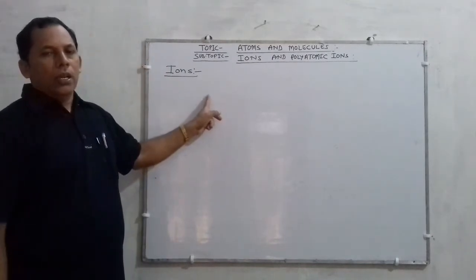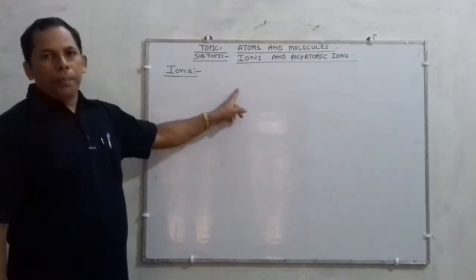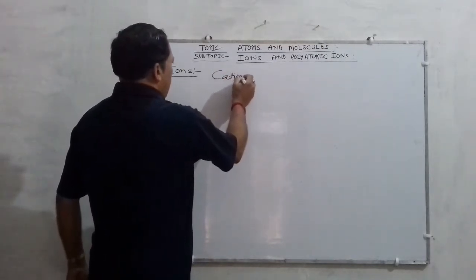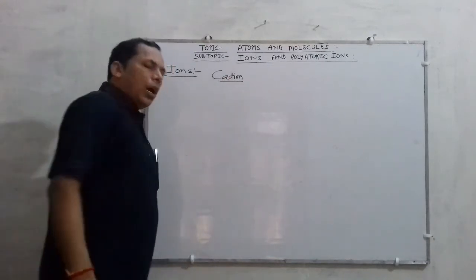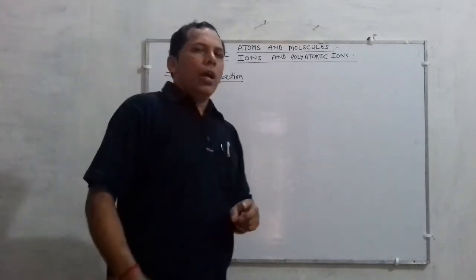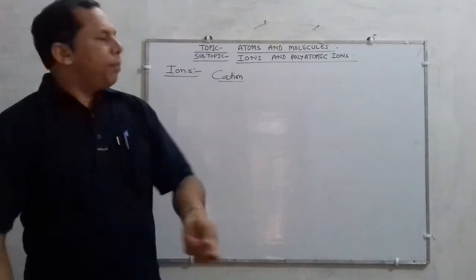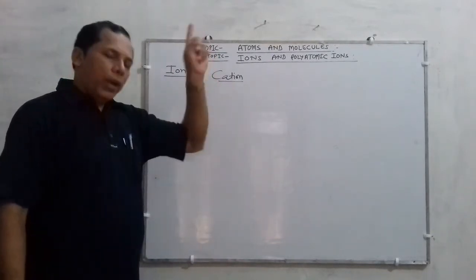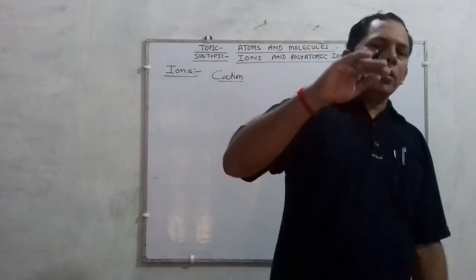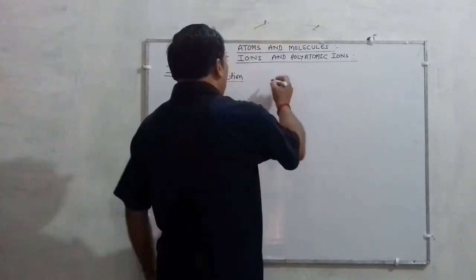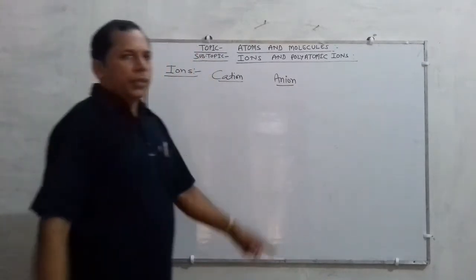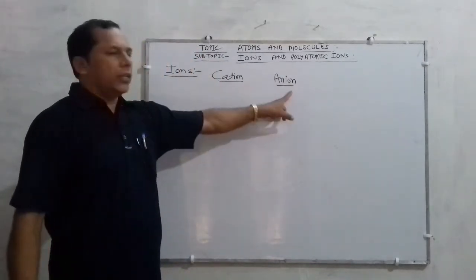The ion which carries a positive charge, or is electrically positive, is called a cation, while the ion which carries a negative charge, or is electrically negative, is called an anion. So I think it is clear what is an ion, what is a cation and what is an anion.